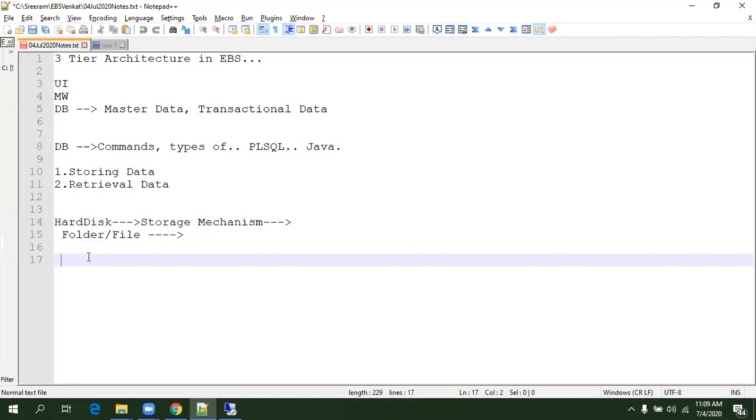In an EBS system you need to store lakhs of transactional data in your database. But at the end of the day, the database is not an operating system, right? On the operating system, your database will be there. So the database totally relies on your hardware and your operating system file mechanism. But for an end user, the database provides a set of libraries where you can store and retrieve data in a very efficient manner. Database stores all your data in data files.